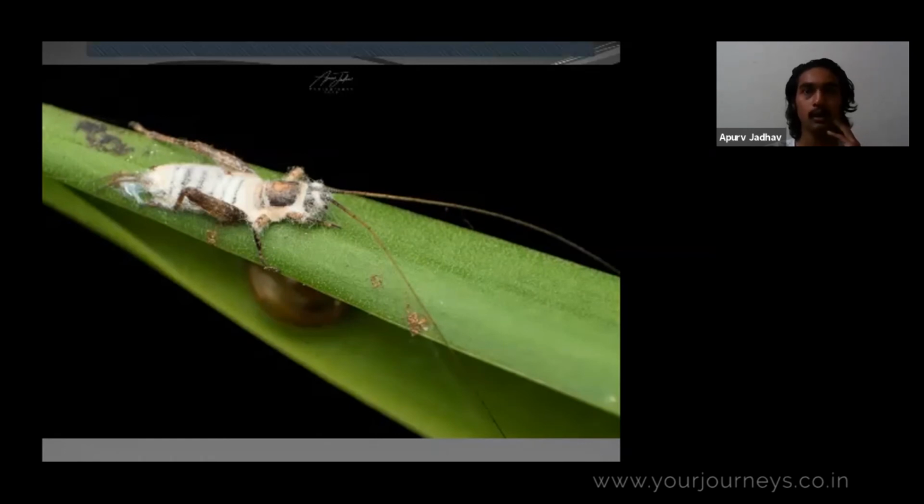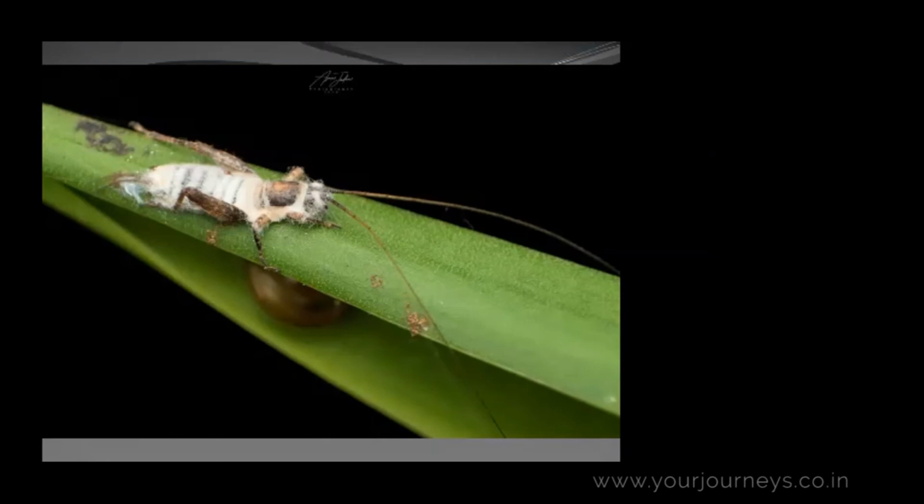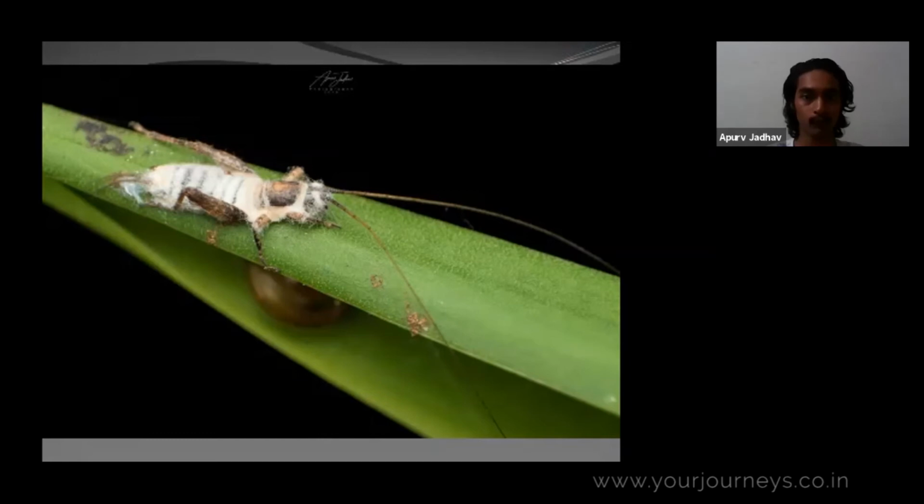Now, it's not quite common to see insects naturally dead, because there's always someone which will hunt on it, or there are always cleaning agents like ants. Ants clean whatever they find. So it was quite new for me to explore a dead insect which was dead naturally and was infested by a fungus.